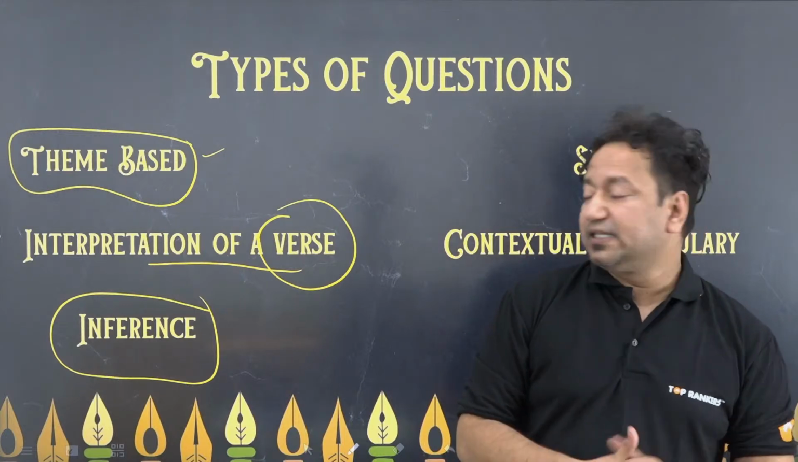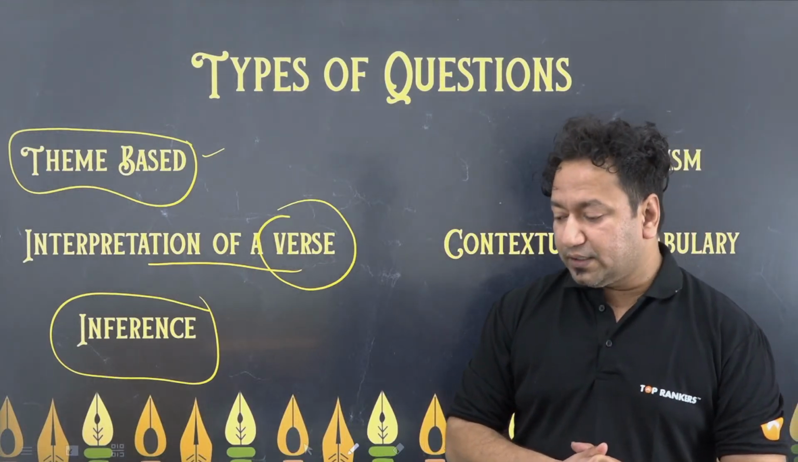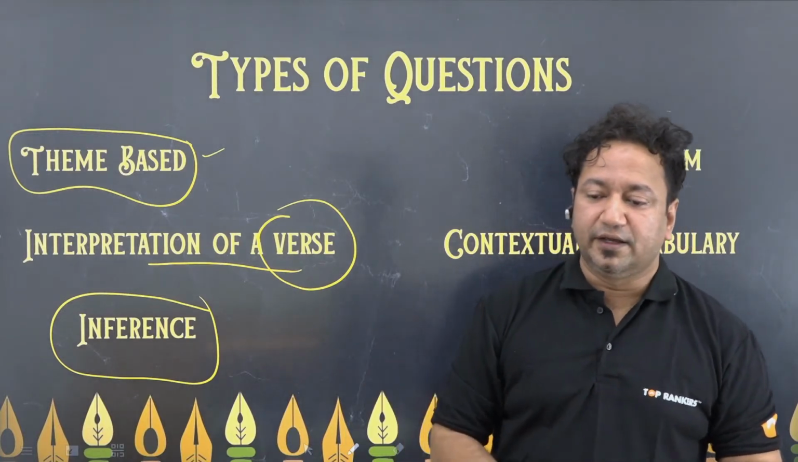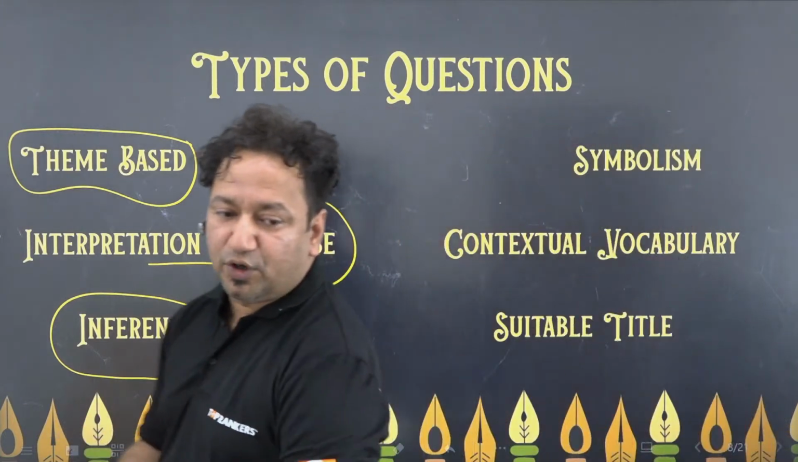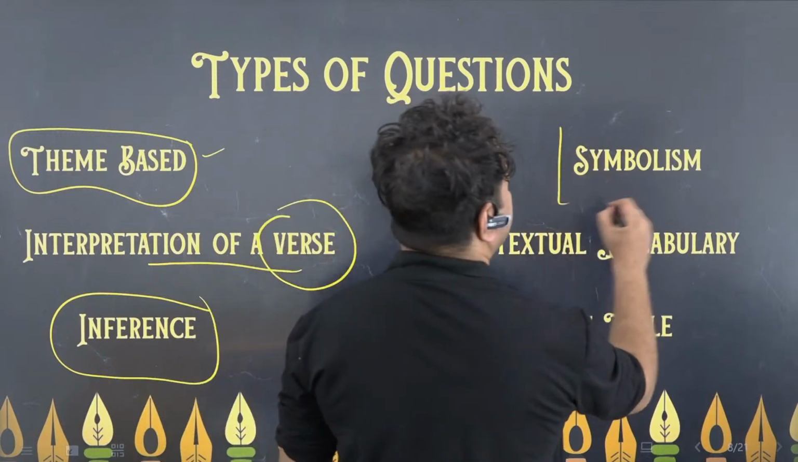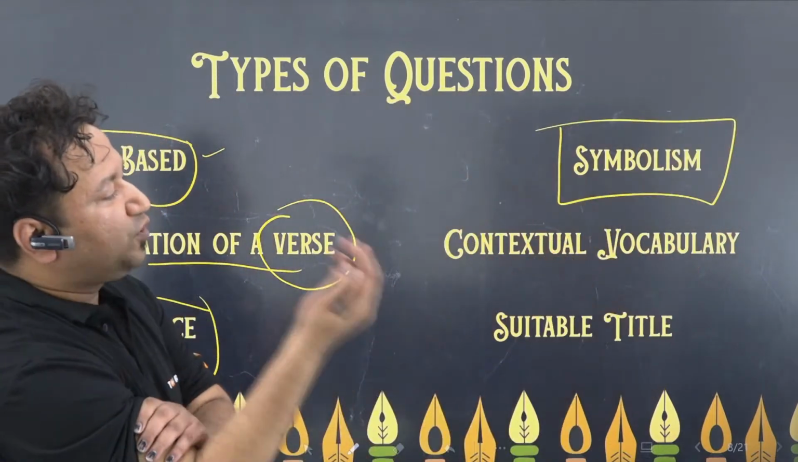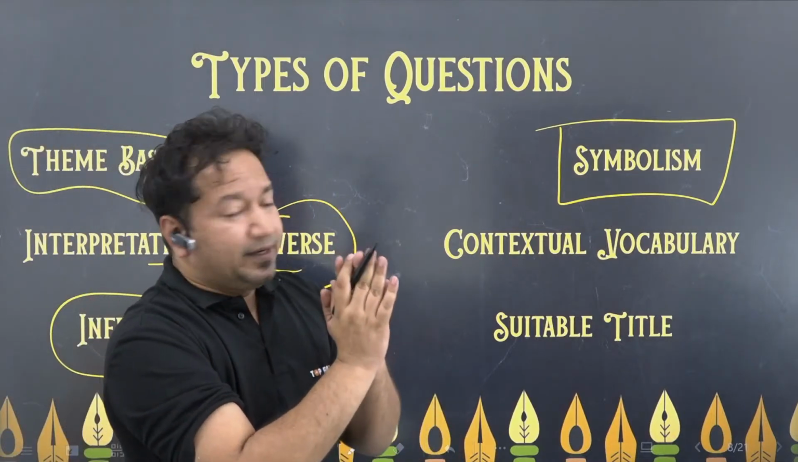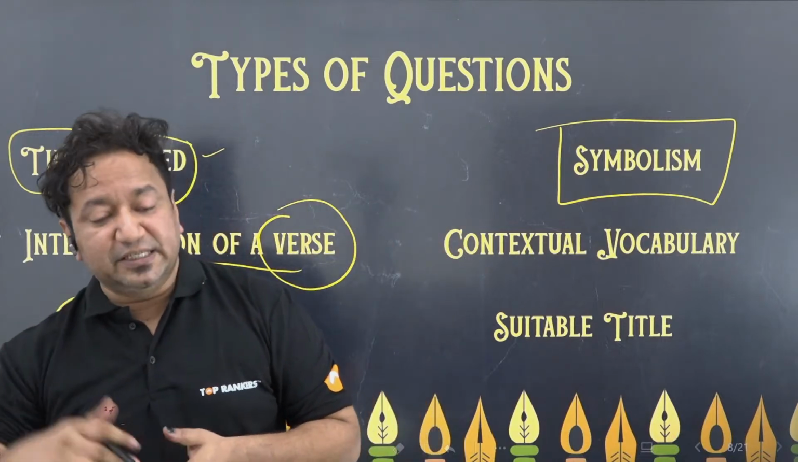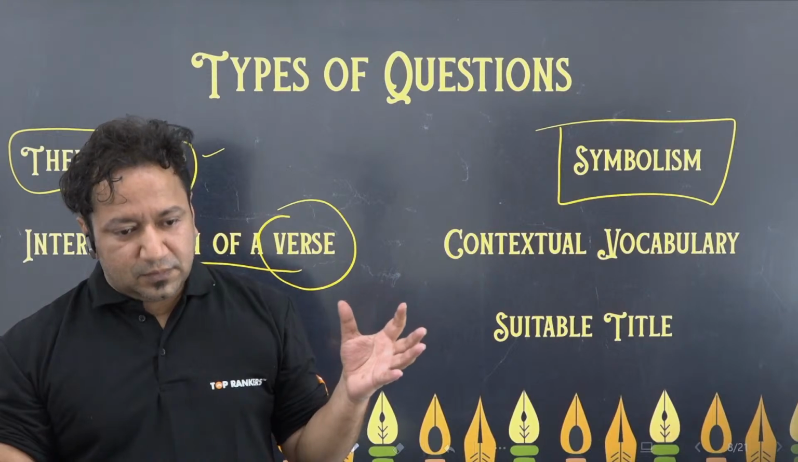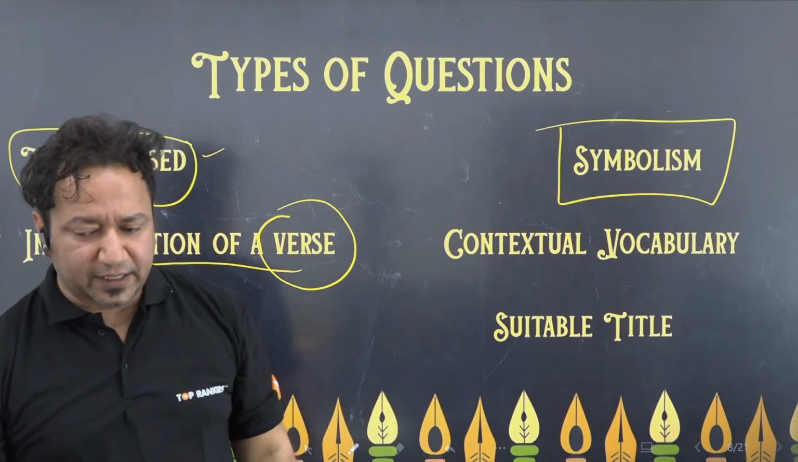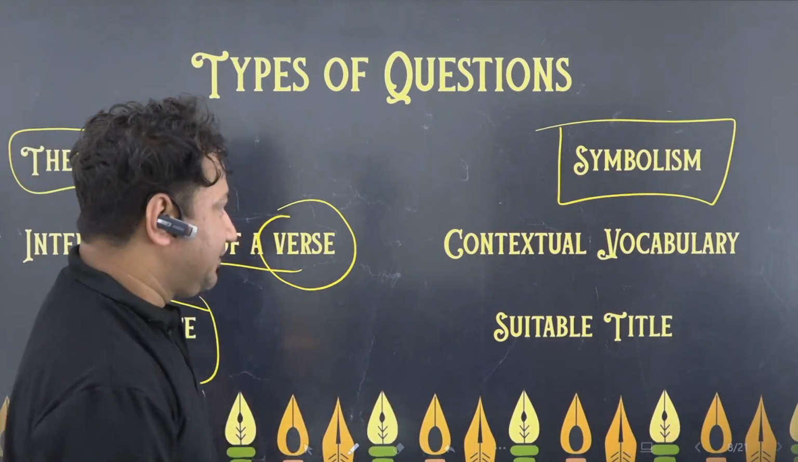Inference. This is very common in prose-based RC as well as poem-based RC. So, what can you infer from the usage of such and such word or such and such phrase? Those are the kinds of questions in poems. Symbolism. This is very important in poems. As you know, poems might talk about something else. Literally, if you read, they will be talking about, let's say, an elephant, but in reality, they might be symbolizing a great problem which looks like an elephant. Clear? That is what symbolism means. We'll come to some examples and that'll be clear.